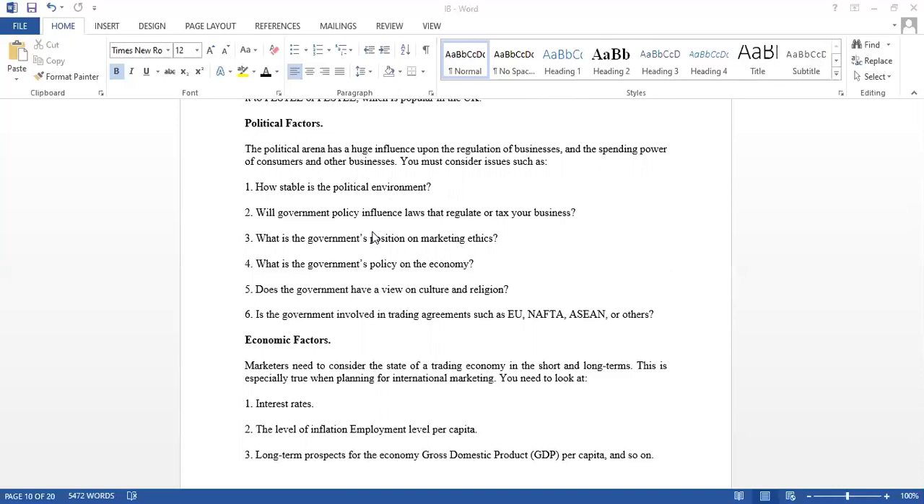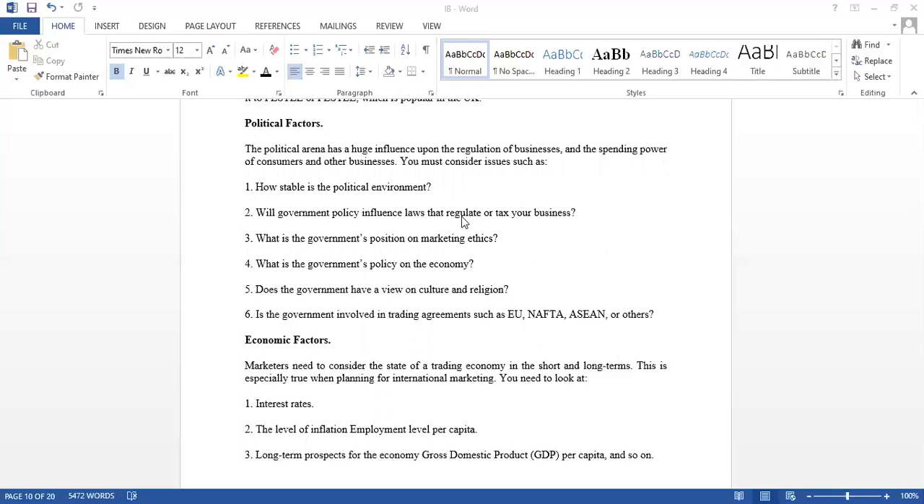So you have to check how stable the political environment is in a particular country, and whether government policy will influence the laws that regulate the taxes of your business. You have to check that also. Based upon the government, are the tax rates dependent on it, or are tax rates changing individually? That's what you have to analyze. And what is the government's position on marketing ethics? It means what kind of marketing ethics the government is following.